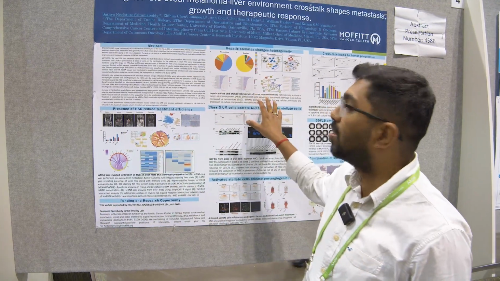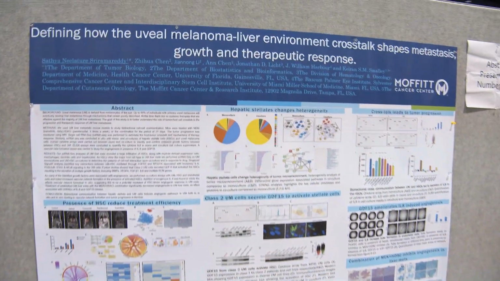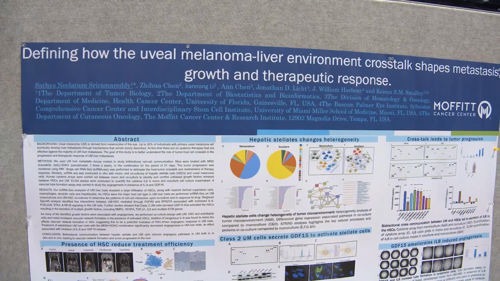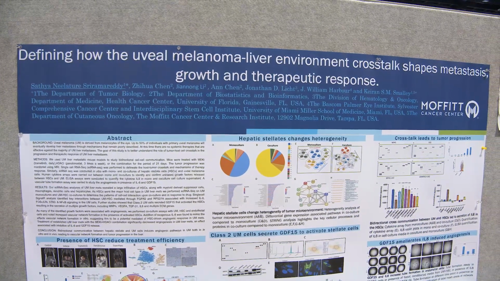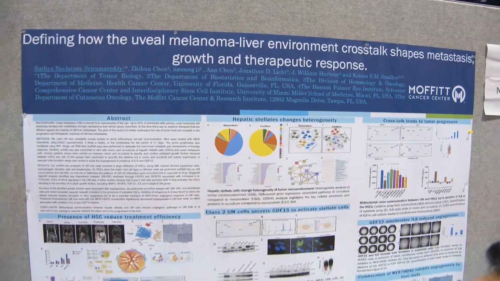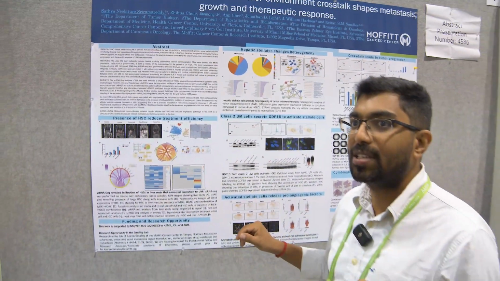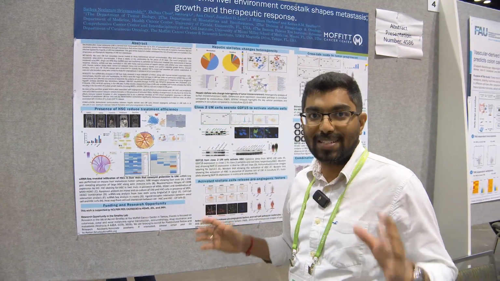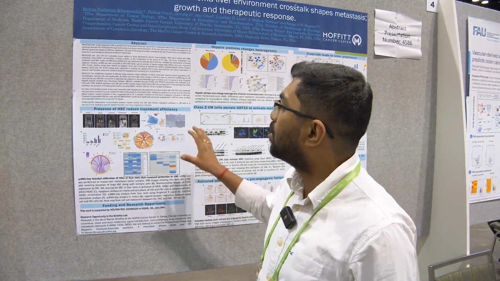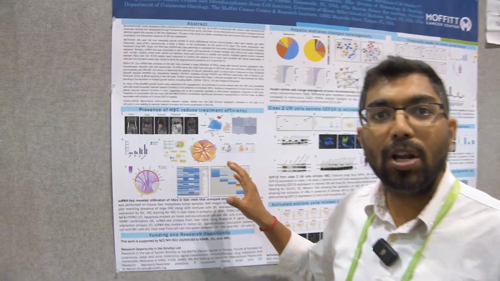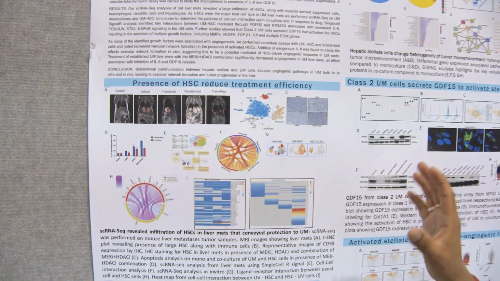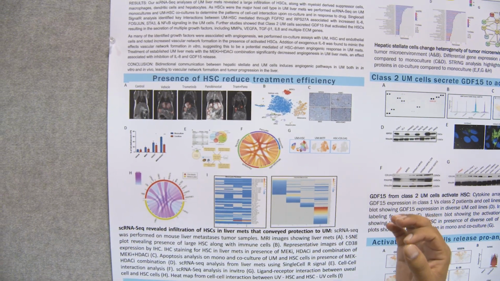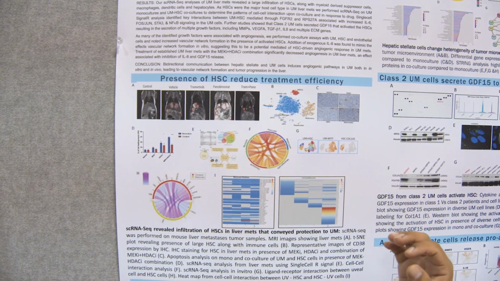Here is my poster. The main objective of the work is to study how uveal melanoma leads to liver metastasis. The main goal is to see how the crosstalk between uveal melanoma and liver cells leads to metastasis. More than 1 in 2 patients develop liver metastasis after the removal of the primary cancer in the eye.